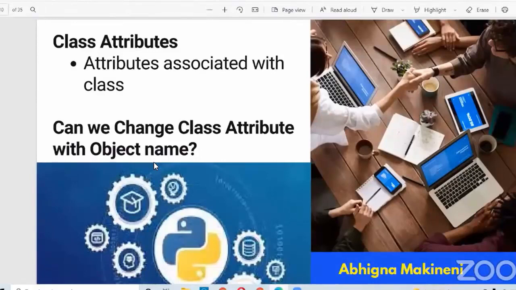Now let me explain class attributes. Class attributes are the attributes which are associated with the class. So those are class attributes. Can we change a class attribute with the object name? Let us check all these things.